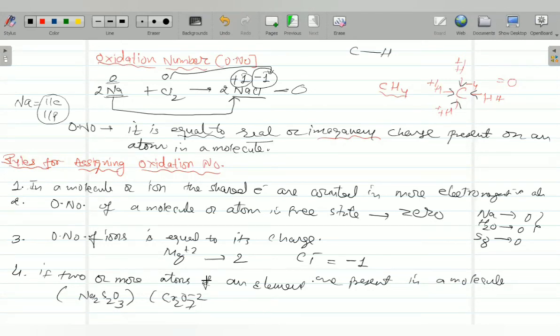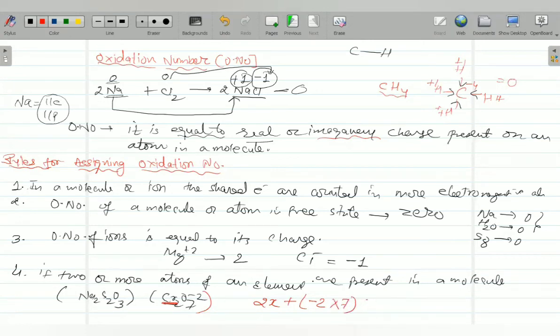How? Suppose here I have taken chromium. If I want to find the oxidation number of chromium, and here chromium is two atoms, so I will take 2x because I don't know the oxidation number of chromium. And I know the oxidation number of oxygen, normally it is minus 2 in oxides, right? And how many atoms are there? 7 atoms.